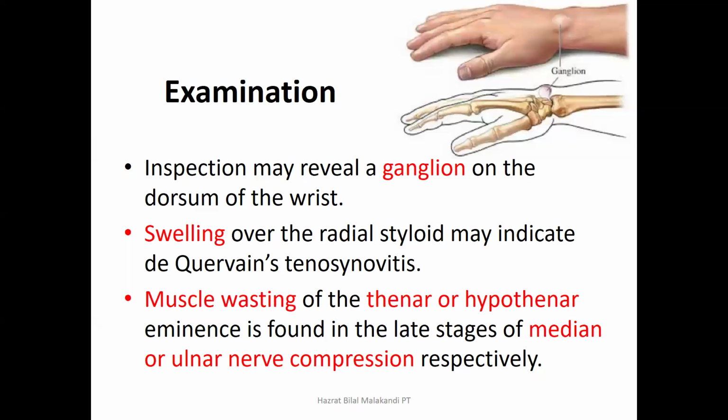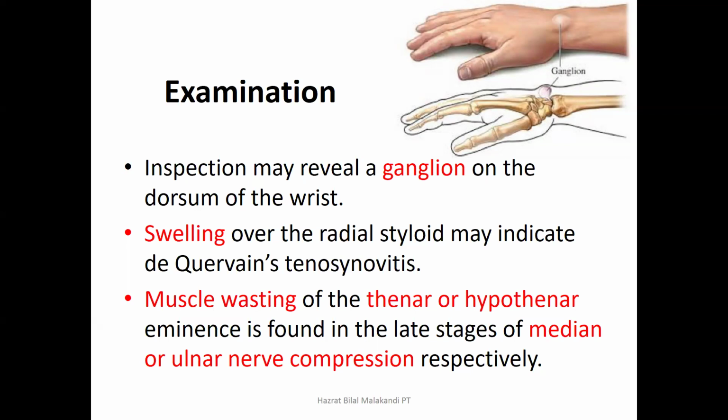There may be an obvious ganglion on the dorsal side of the wrist, but in most cases some of these ganglions are not palpable, and these are known as the occult ganglion, meaning it is normally not palpable and not visible to us, so we call it the occult ganglion.